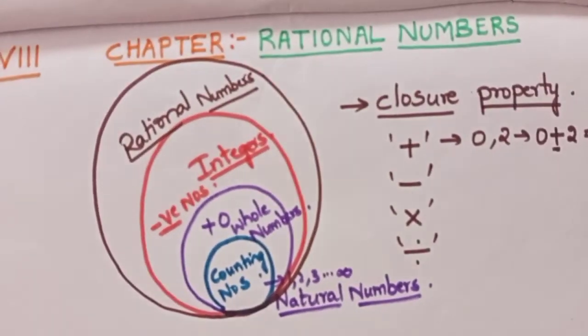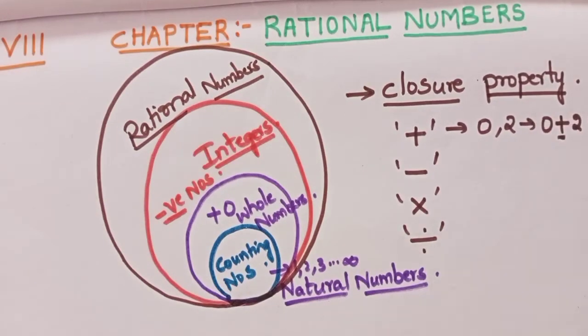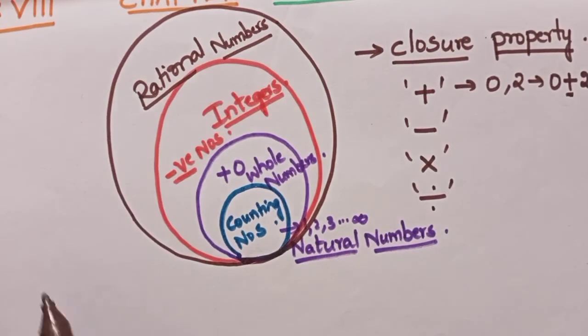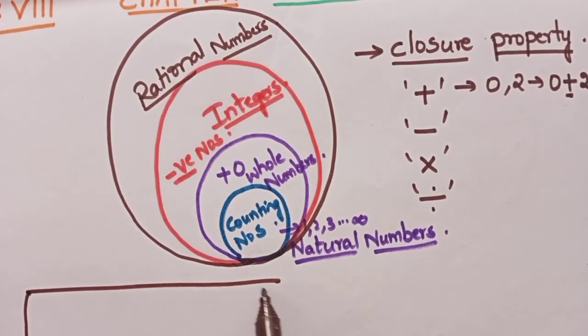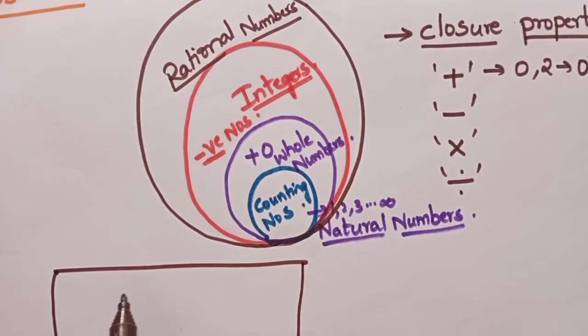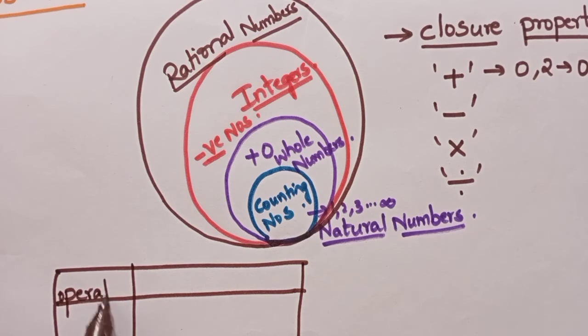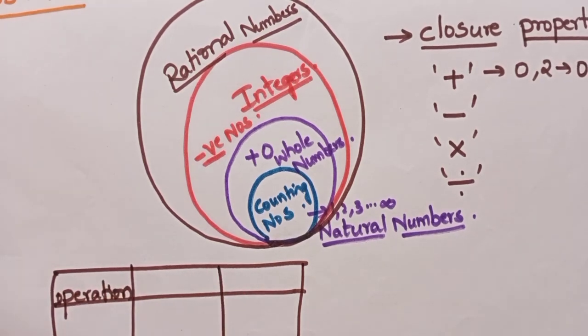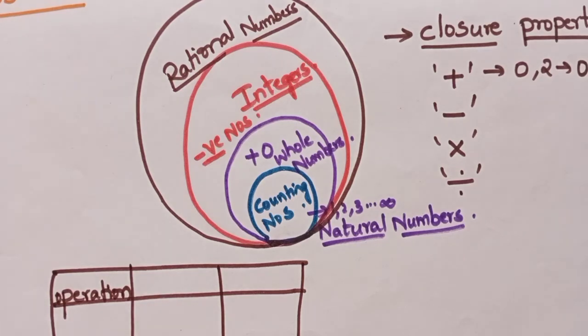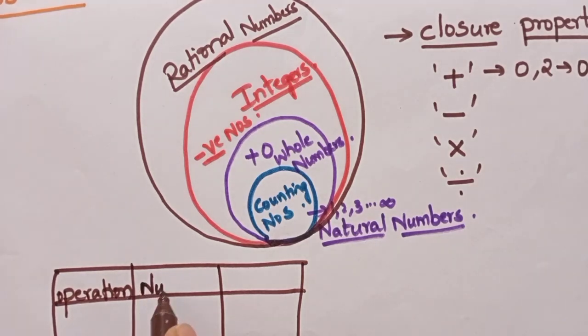And then I just want you to check about the closure property. You have the tabular forms given in your textbook. I have shown you. In the same way, you need to draw 2 tabular forms. Just simple tabular forms you draw. The first heading will be operation. The second heading will be numbers, and the last heading will be remarks.